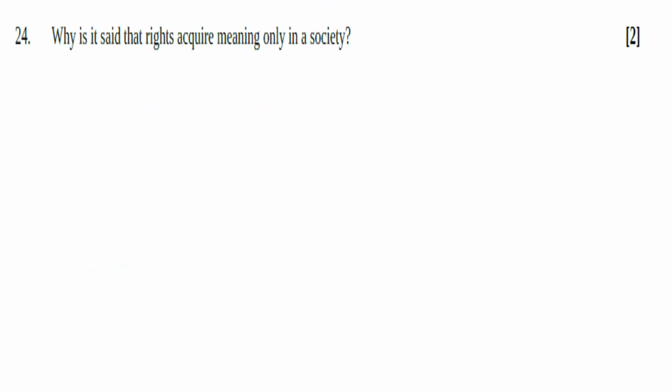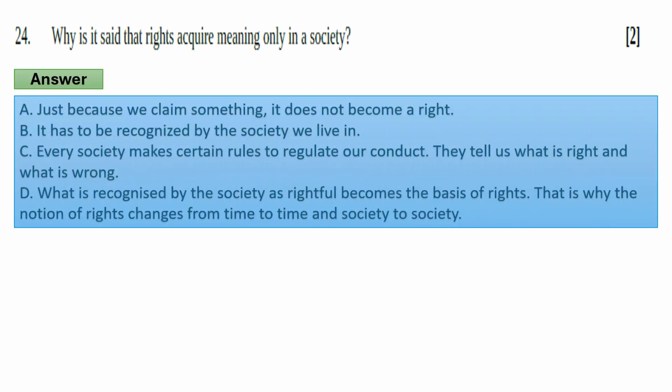Why is it said that rights acquire meaning only in a society? So the answer will be A. Just because we claim something, it does not become a right. B. It has to be recognized by the society we live in. C. Every society makes certain rules to regulate our conduct.